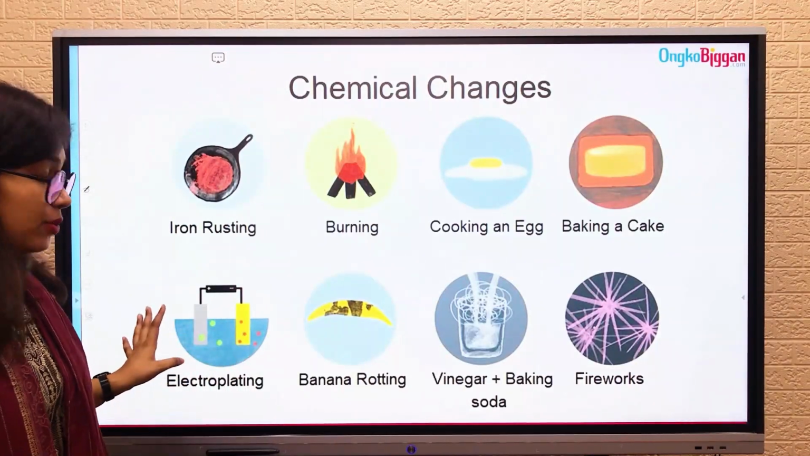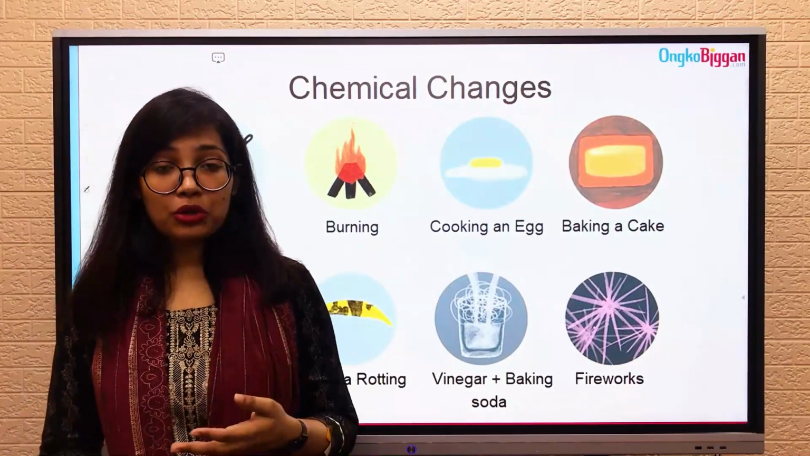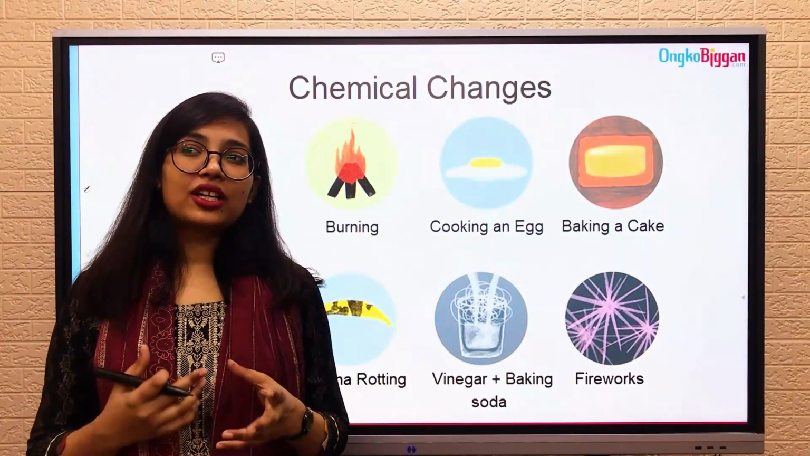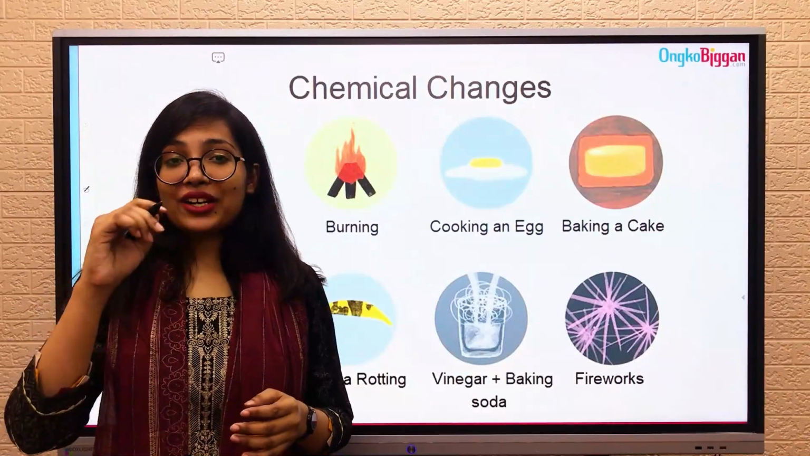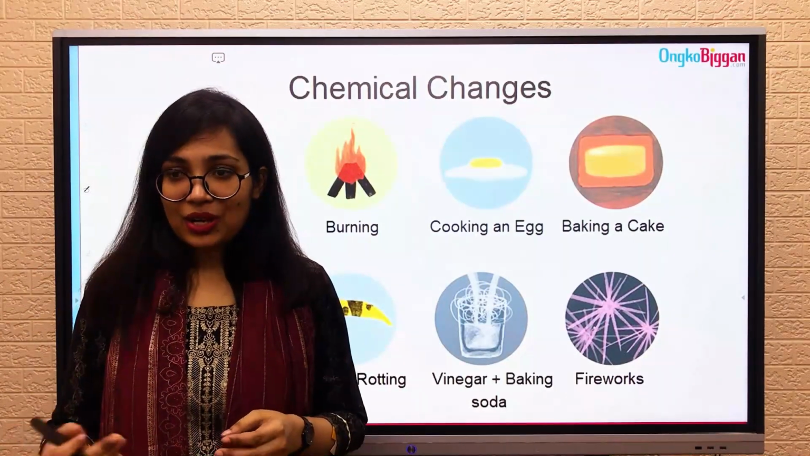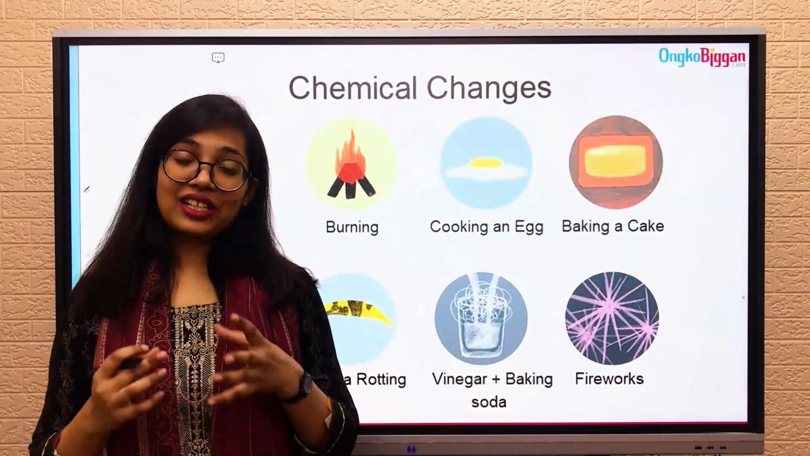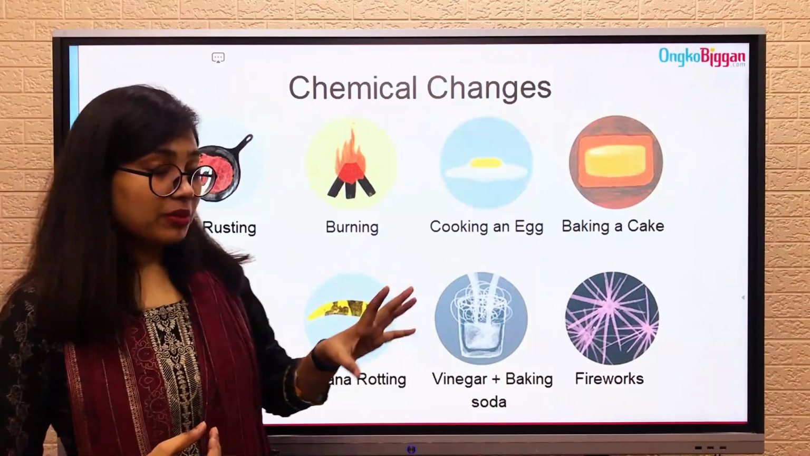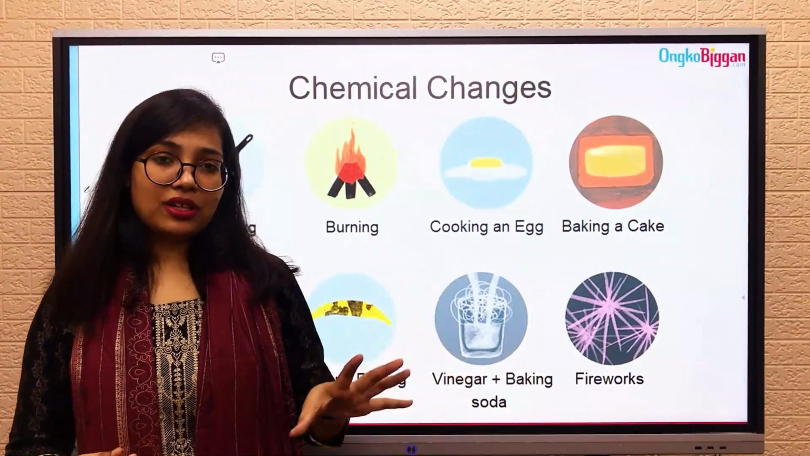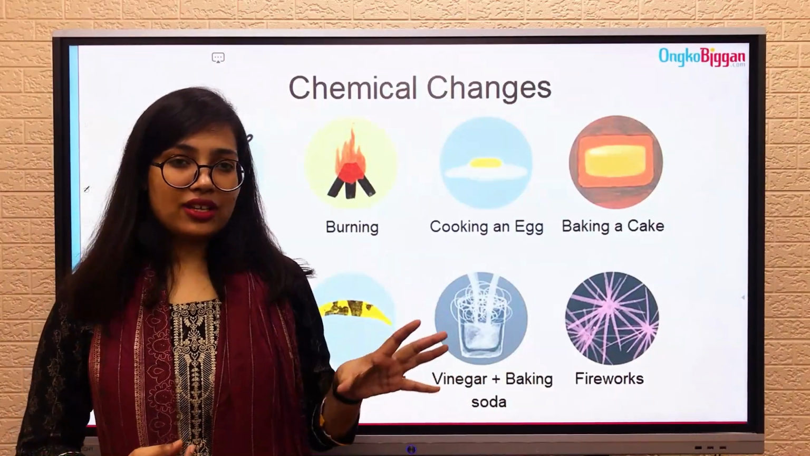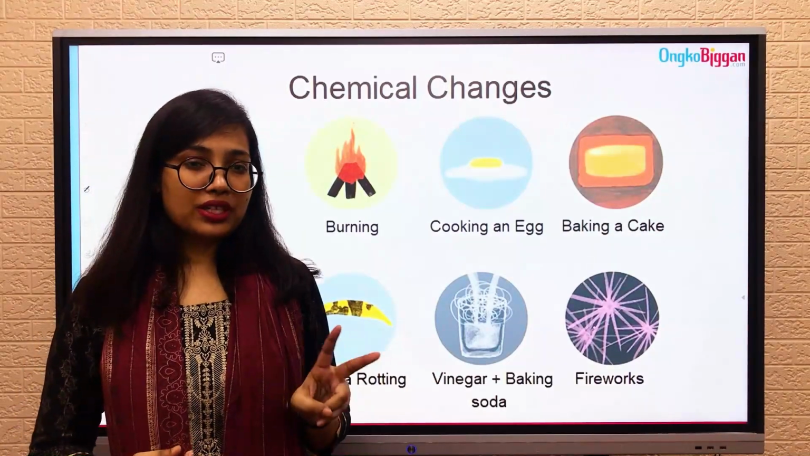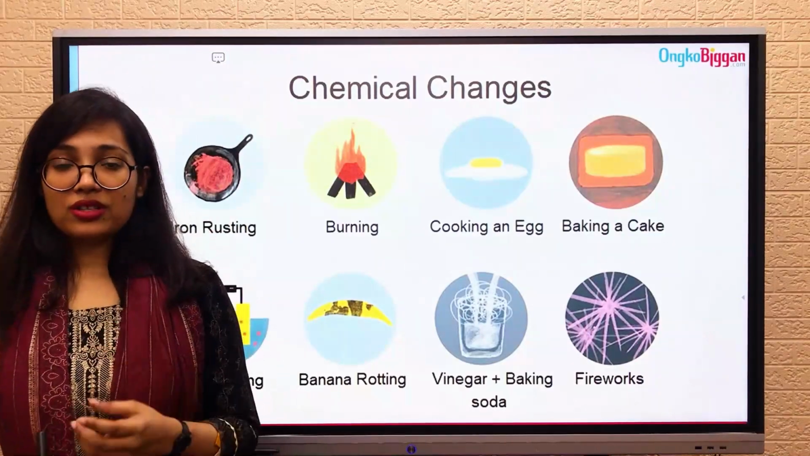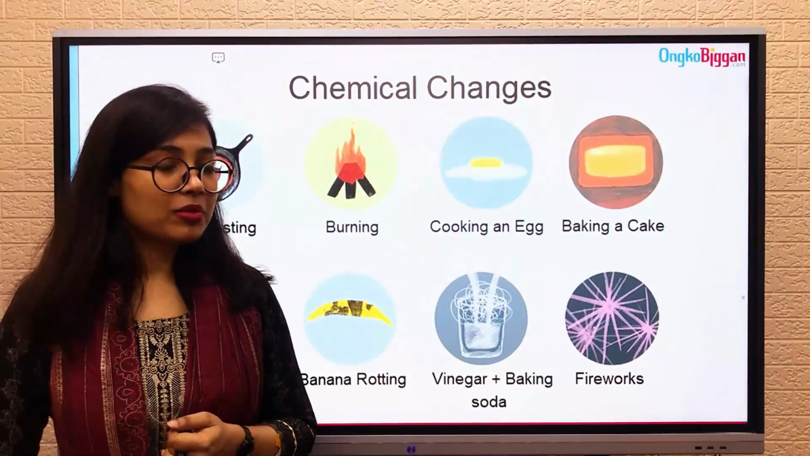If you do electroplating, we're going to learn about electroplating more, because it is a really interesting topic. Electroplating means that you're putting a layer of another metal on a metal, which is very fun and interesting. The electroplating process is also a chemical change. Then we have a banana rotting. If you keep a banana for one or two weeks in your house, the banana starts to rot, right? And this rotting process is also a chemical change.